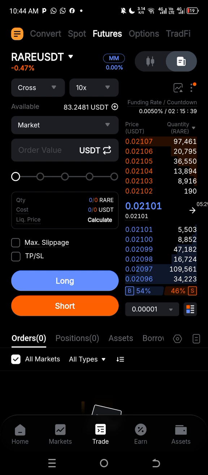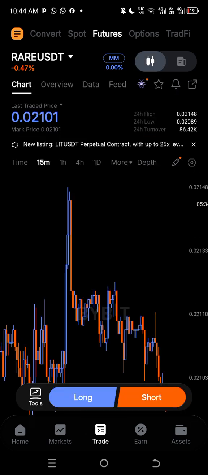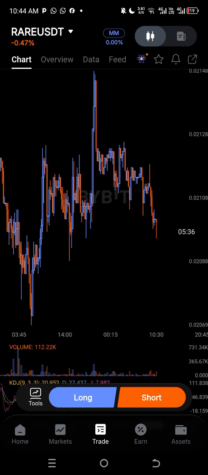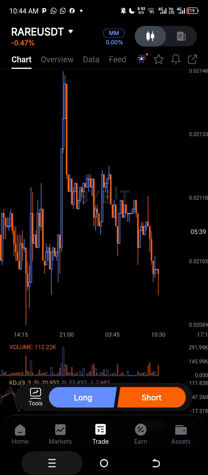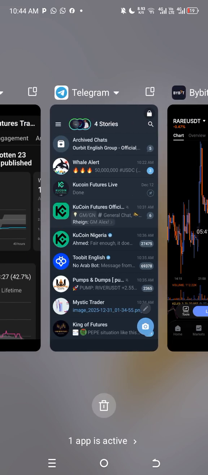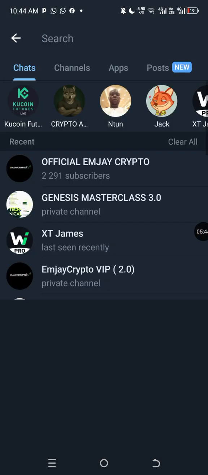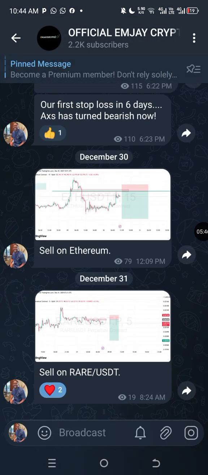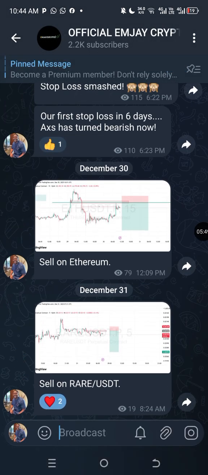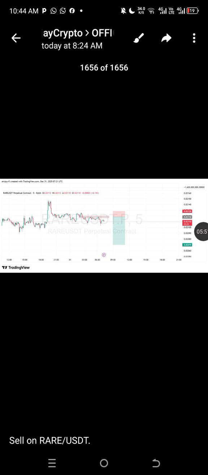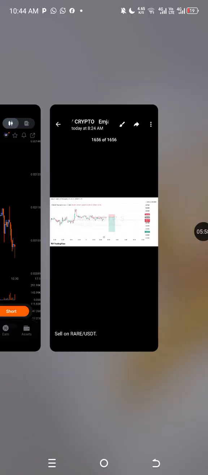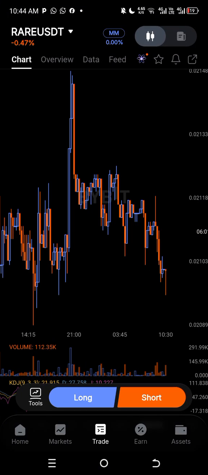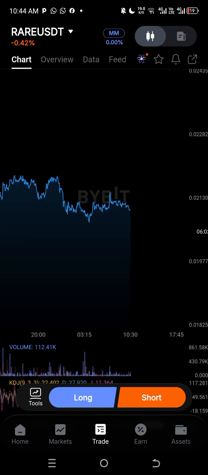Now, so how do you enter a trade? That is very, very important. This is rare. I gave this particular signal on my Telegram channel, and I'm going to show you right now. Can you see? This is a sell signal I gave, and it's already running into profit. I took this trade with one of my other accounts. So I'm going to show you how you can enter a trade like this.